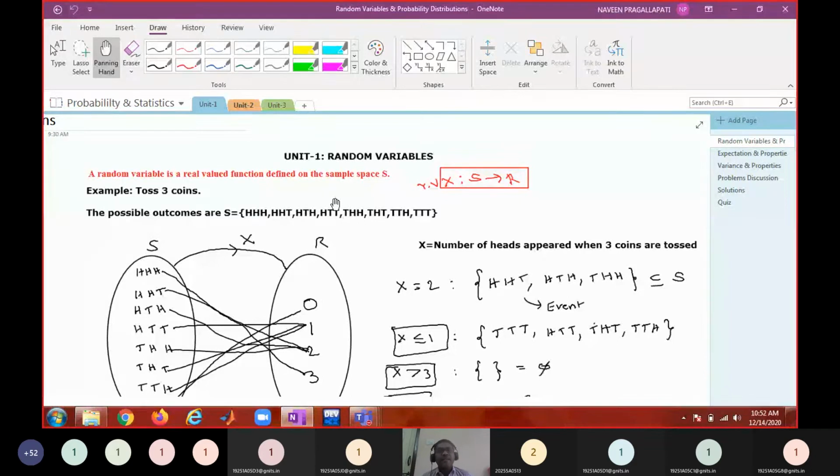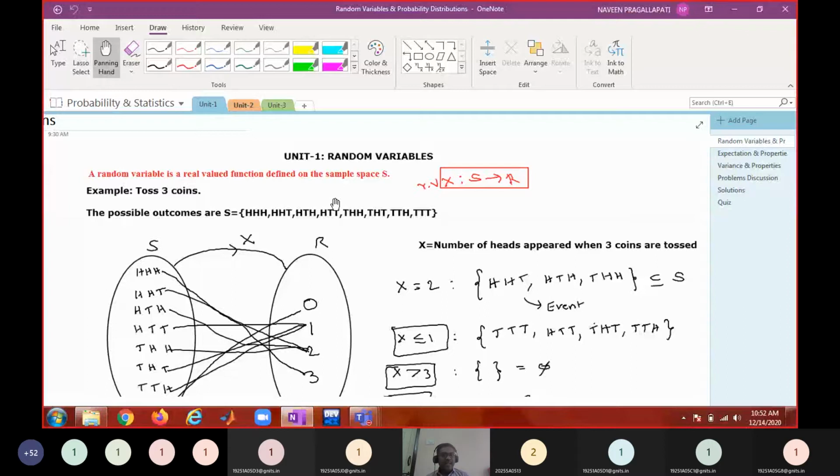I shall give some additional problems after reviewing these 2.5 units. So please practice problems on those things also: total probability, Bayes theorem, and conditional probability. You may get problems. So we are at this stage.